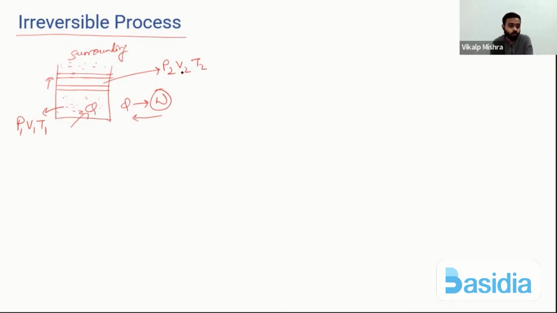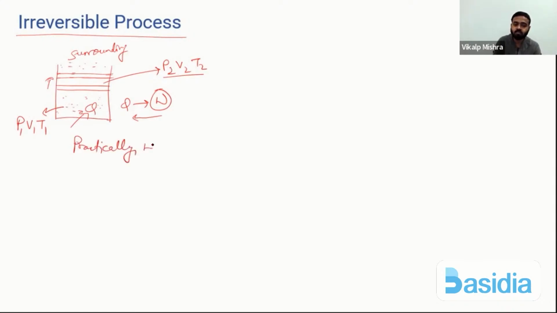So is it possible to bring back the system from P2, V2, T2 to P1, V1, T1 without leaving any effect on the atmosphere, on the surroundings and on the system, like bringing everything back exactly as the system was before? Is it possible? No, it's not possible. ओके, कुछ ना कुछ चेंजेस रह ही जाएंगे, there will be some changes. It is not possible that everything comes back exactly as it was before.